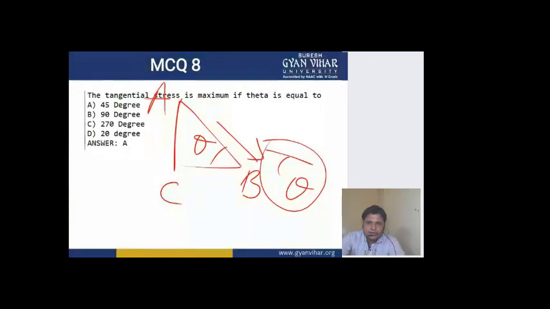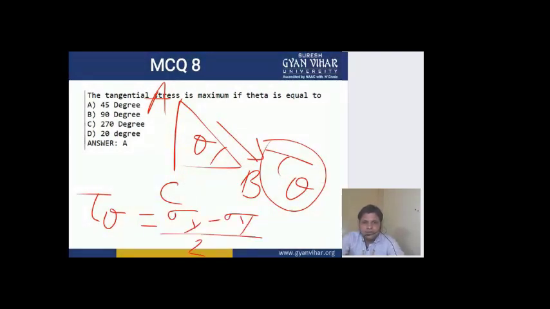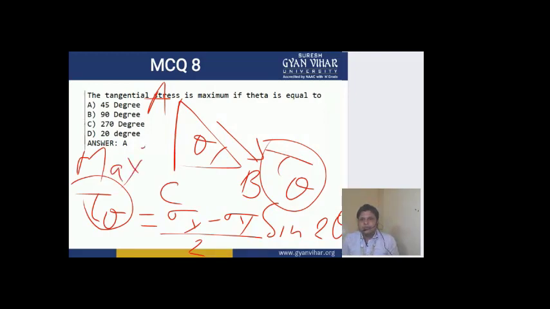How have we calculated this? In the expression of tau theta, you have (sigma x minus sigma y) by 2 times sine 2 theta. Now this expression will be maximum when the RHS is maximum, and the RHS will be maximum when sine 2 theta is maximum.